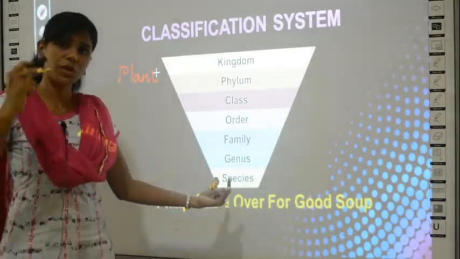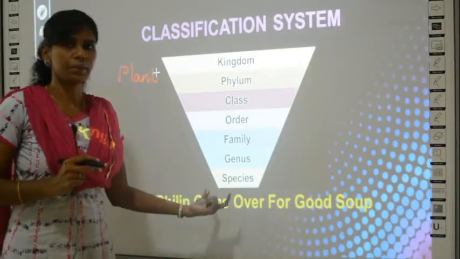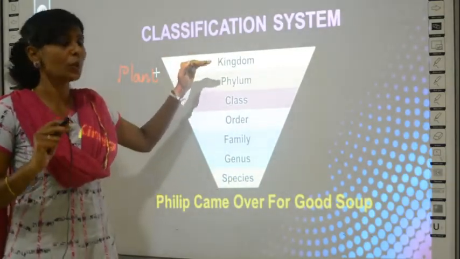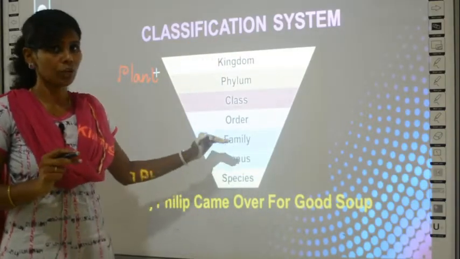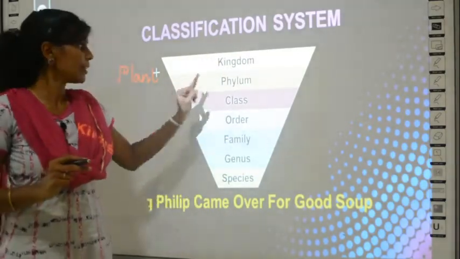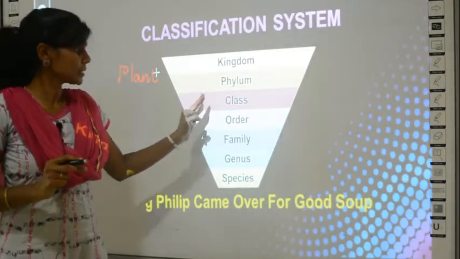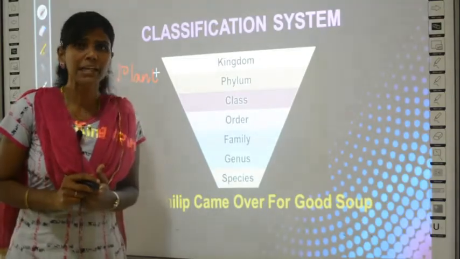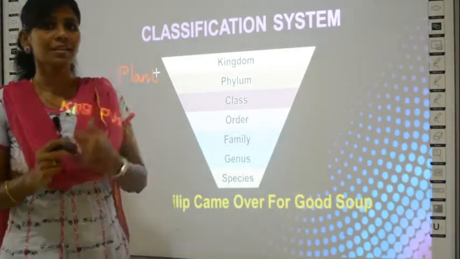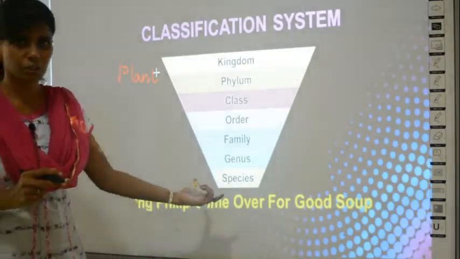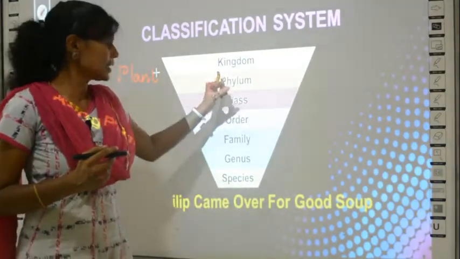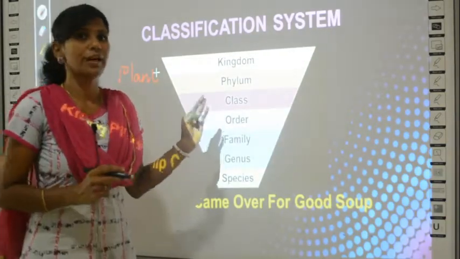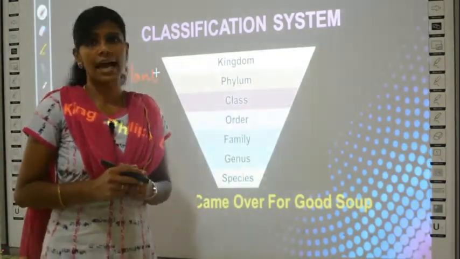Okay, when you go to your higher levels, you will learn in detail about what all these are, but for your levels you just need to know the order of the ranking. What is the order? First is kingdom, second is phylum, third is class, fourth is order, fifth is family, sixth is genus, and the last one is species. So what are the ranks? Kingdom, phylum, class, order, family, genus and species.